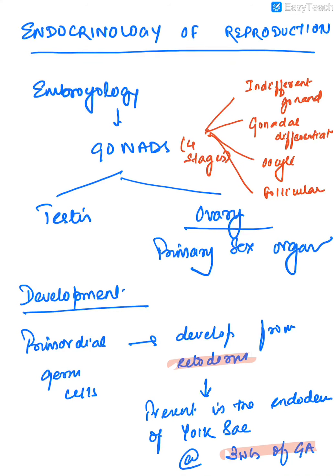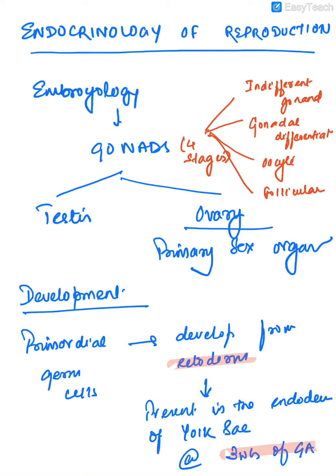In today's class, we shall be discussing endocrinology of reproduction. That means the hormones which regulate the menstrual cycle, reproduction, birth, lactation, and finally, at the end of the reproductive lifespan, menopause. Before we go on to endocrinology or hormones, we have to know a bit about the development of the gonads and the other organs of the reproductive system.